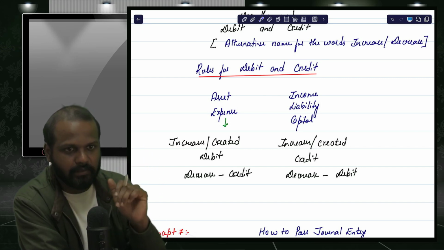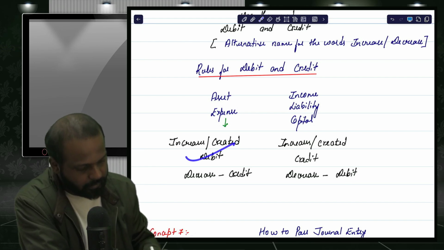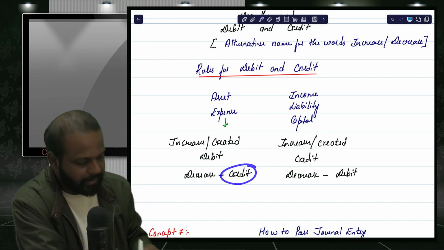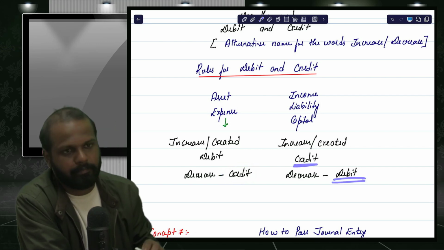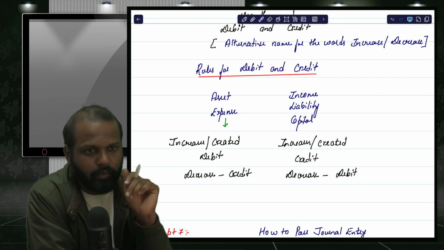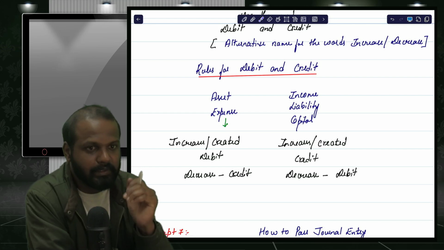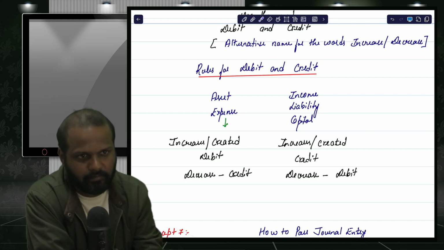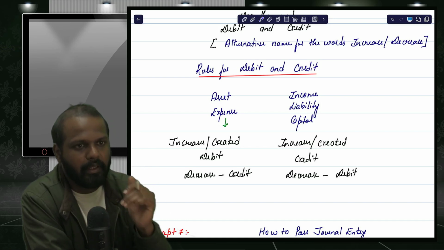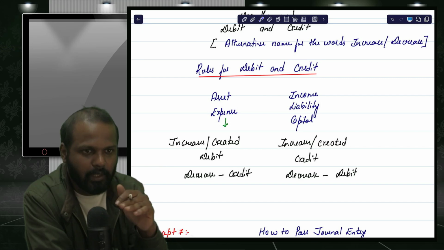Then you do the reverse. Increase is debit, then decrease will be credit. Increase is credit, then decrease will be debit. So asset and expense: increase is debit, decrease is credit. Income, liability and capital: increase is credit, decrease is debit.